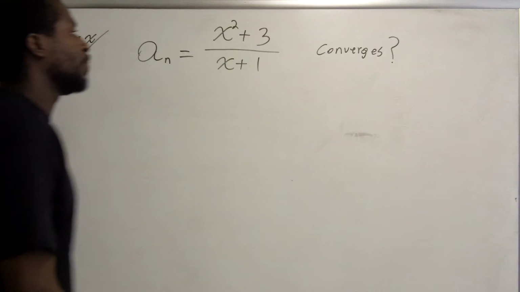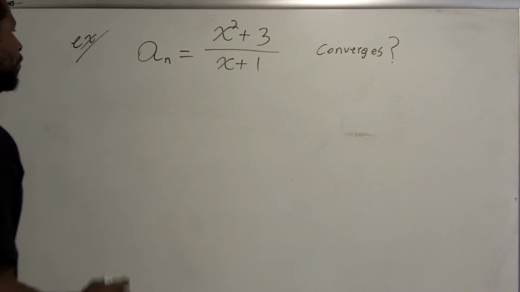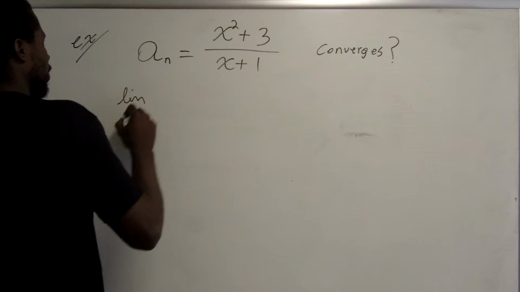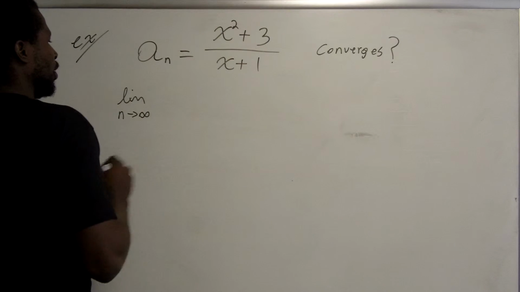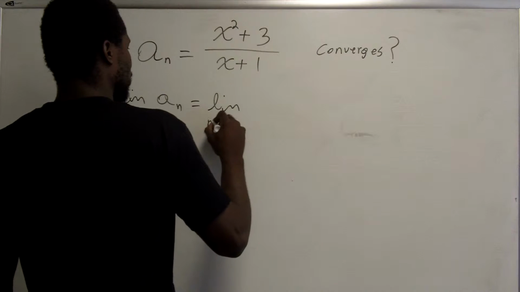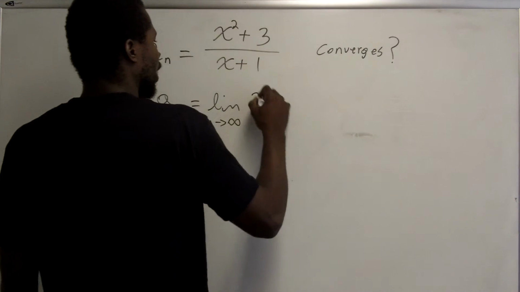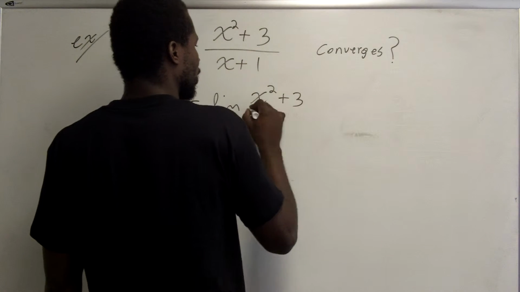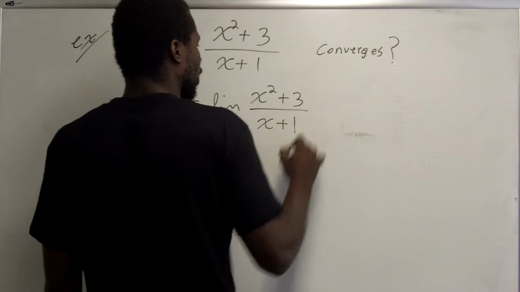Well, let's see. That means I'm looking for the limit as n approaches infinity of a_n, which is equal to the limit of this thing as n approaches infinity of x squared plus 3 over x plus 1.